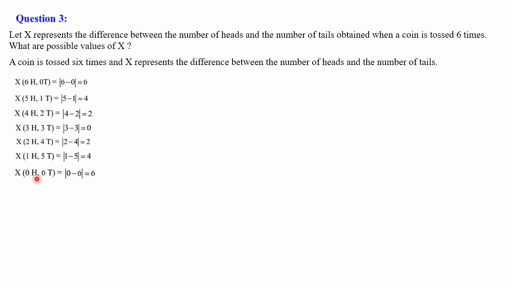Next is 0 heads, no head, and all the outcomes you are getting as tails. So 0 heads and 6 tails, that is modulus of 0 minus 6, which is 6. So these are the possible values of x. The possible values of x are 6, 4, 2 and 0. So one time writing is enough. The possible values of x are 6, 4, 2 and 0.